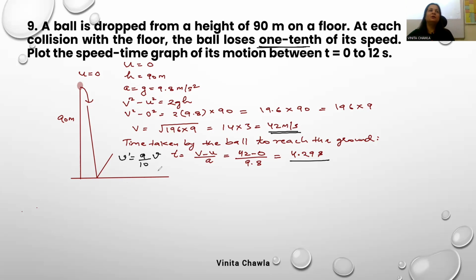अगर 1/10 लूज कर देगा तो कितनी वेलोसिटी से रिबाउंड करेगा? 9/10 v से. Okay, so velocity with which, this will act as the initial velocity of the ball this time. Okay, अब करो आगे. Now the ball is moving against gravity.